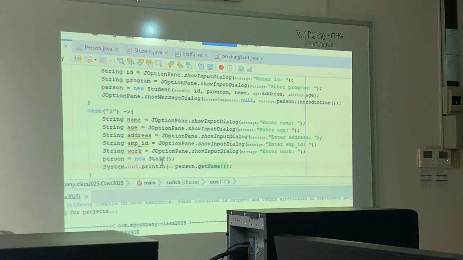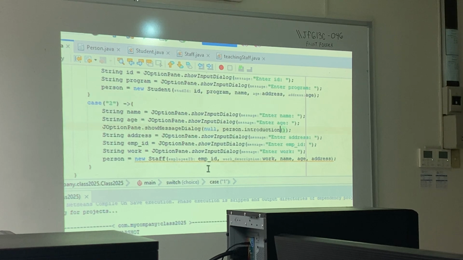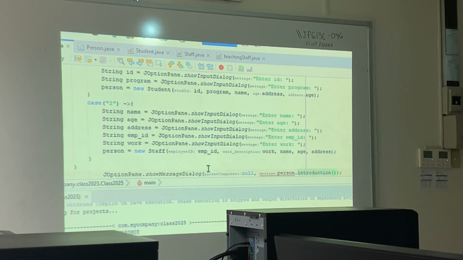Okay? And again, this is just for our staff here. Instead of the empty constructor, we will use the constructor that accepts the arguments. So this one will be emp ID, work, name, age, and address. That one. Okay, and then let's move this na lang below.